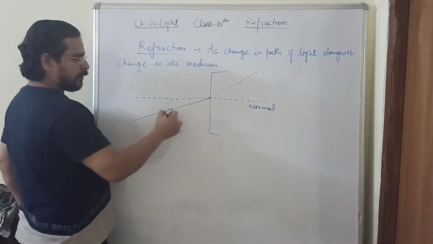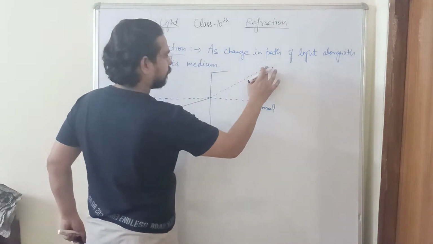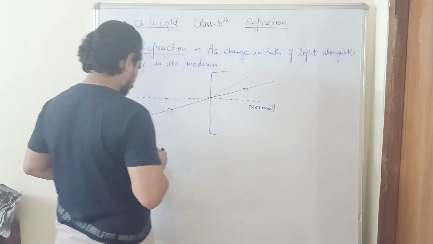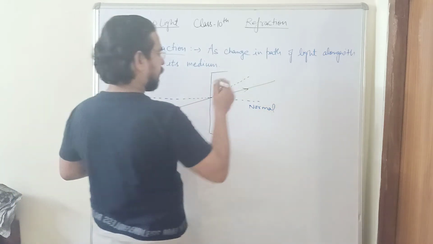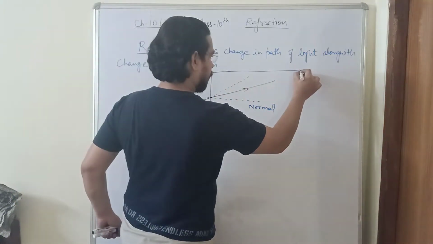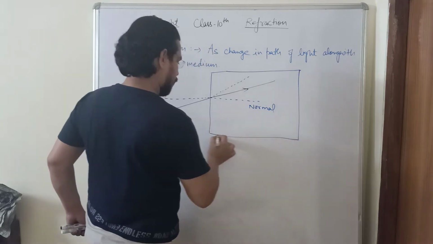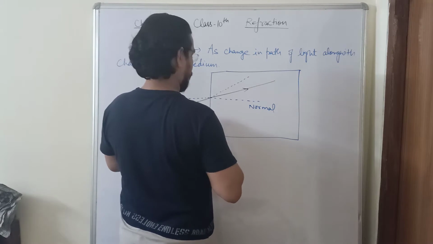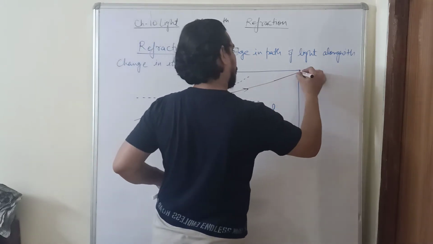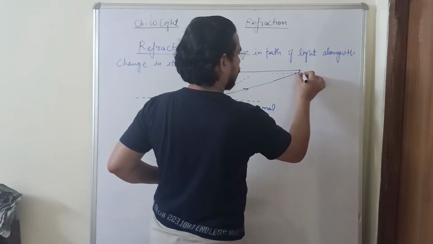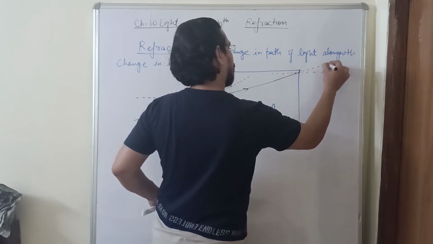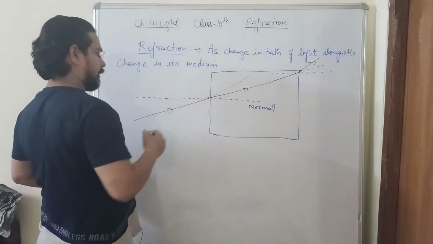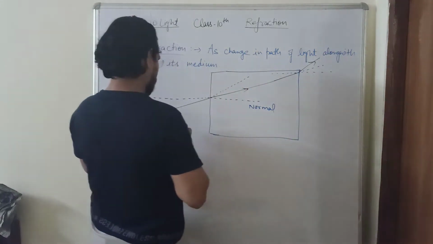But you observe that when the ray of light enters the glass slab, it bends towards the normal, and if I complete my glass slab, then you can see when the ray of light emerges out of the glass slab, it deviates away from the normal and it becomes parallel to the incident ray.